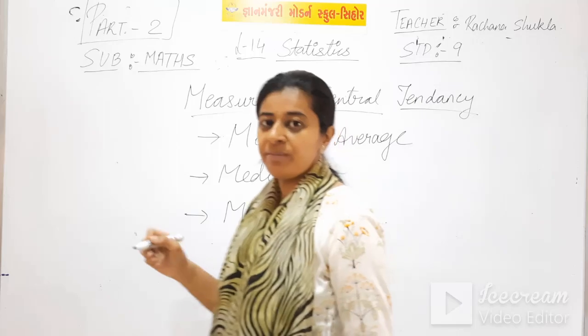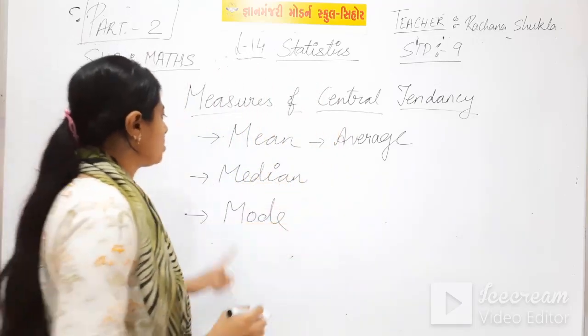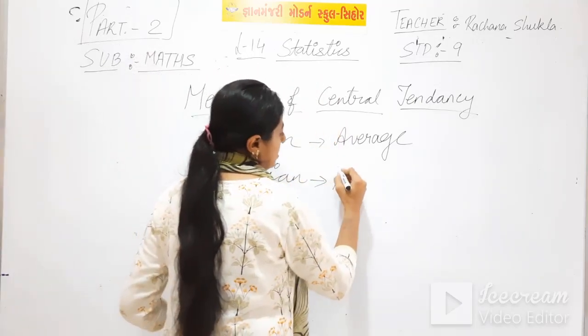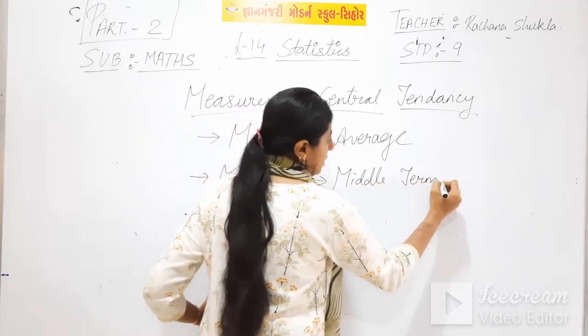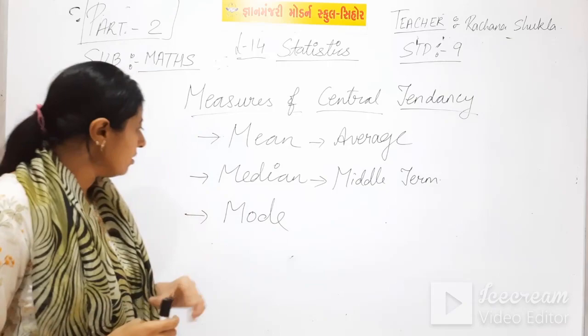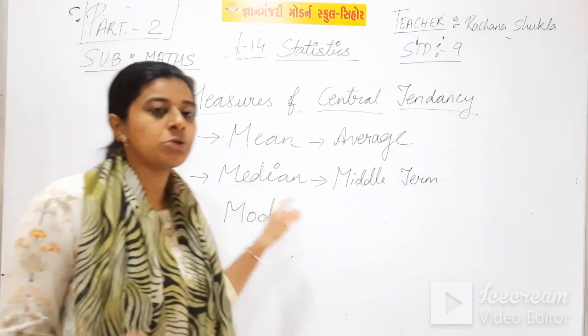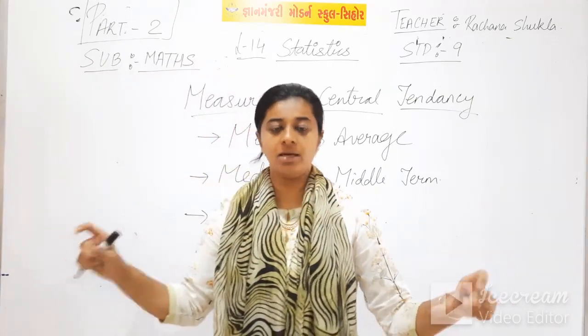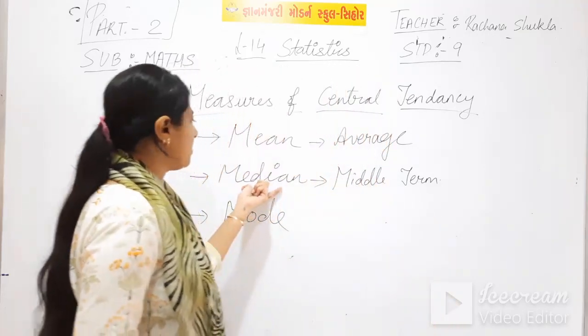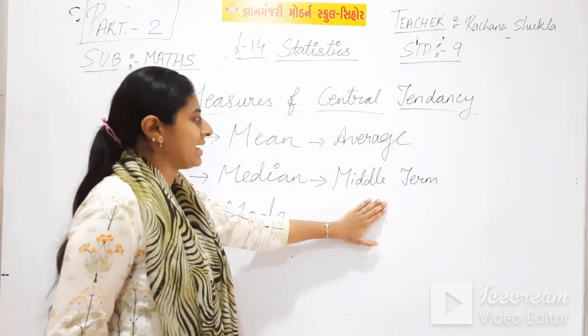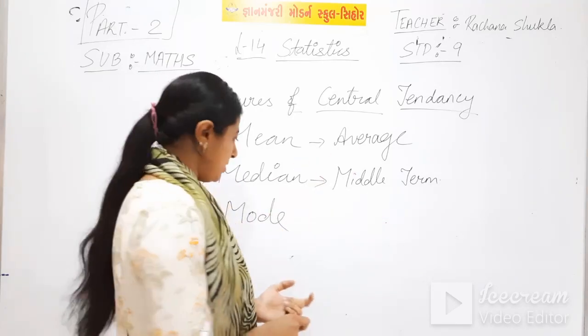Median means the middle term of the data. For finding out median, first you have to arrange the data either in ascending order or descending order. Then you have to find the median. Median means exactly the middle term of the data.